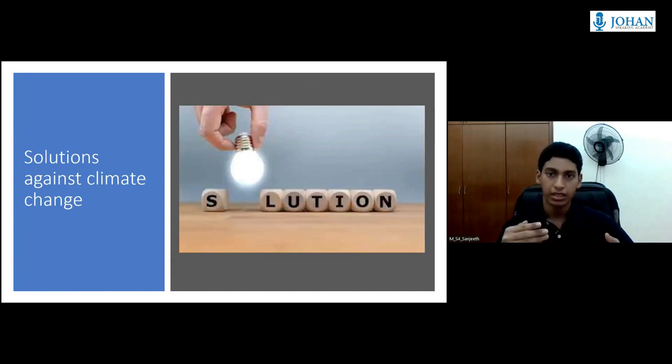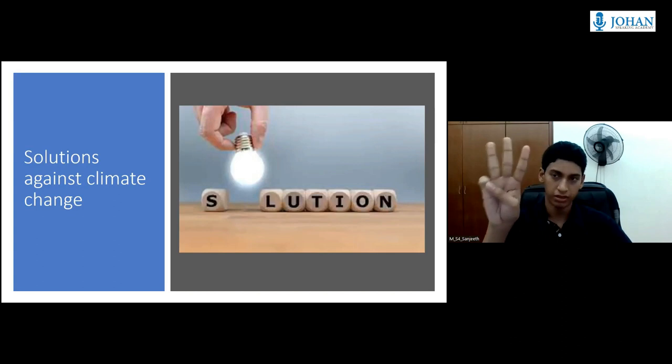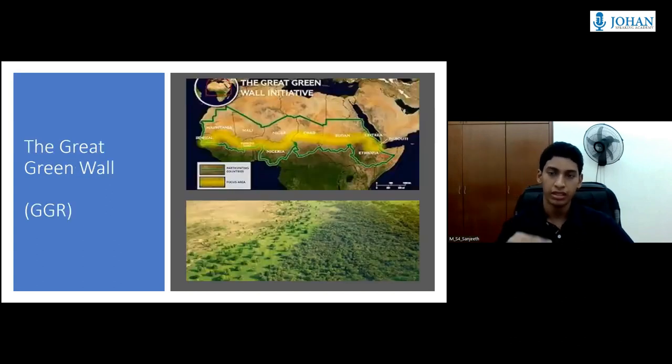Solutions against climate change. There are several solutions, but I'm going to talk about three. The first solution is that several countries have already started developing a solution to goal number 13. One of the biggest projects so far is the Great Green Wall. The Great Green Wall is a wall of forests, bushes, vegetation. It expands from Senegal in the west to Djibouti in the east. Although the primary purpose of the wall is to stop the Sahara Desert expanding south, it also has secondary roles such as increasing the water supply or reducing the annual temperature.